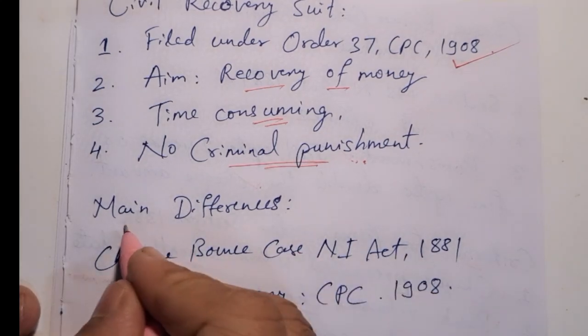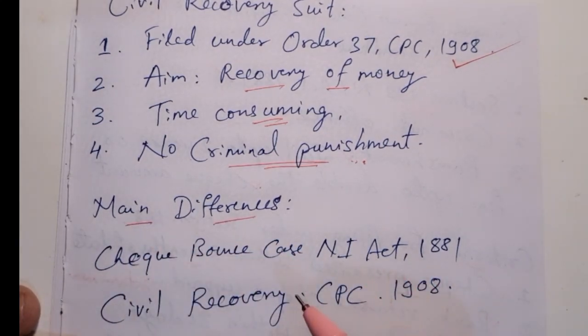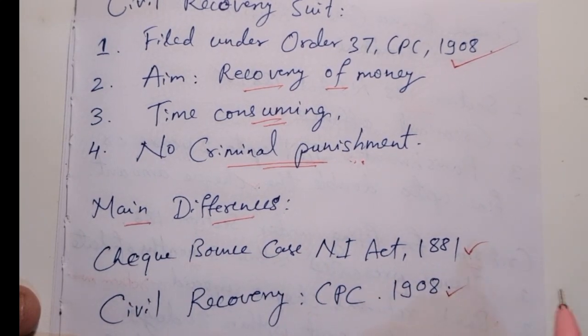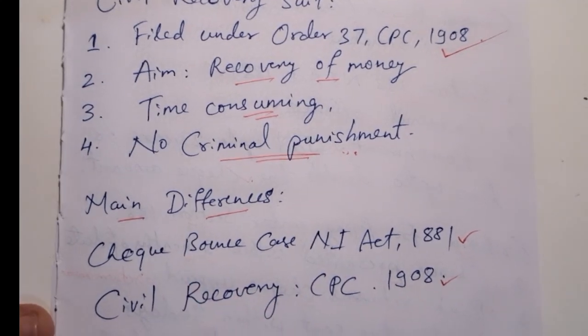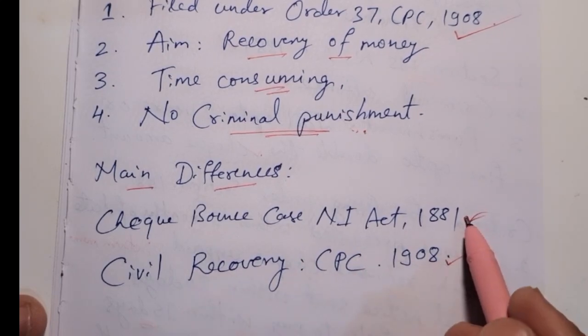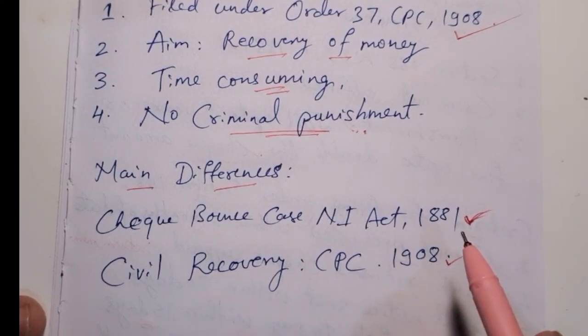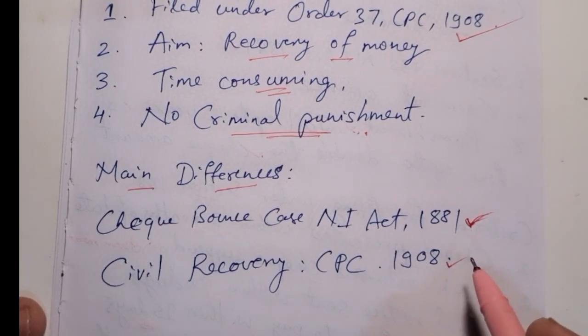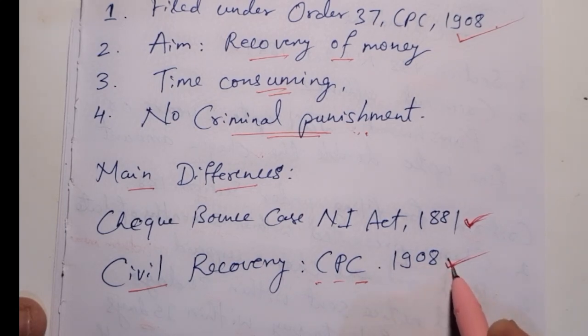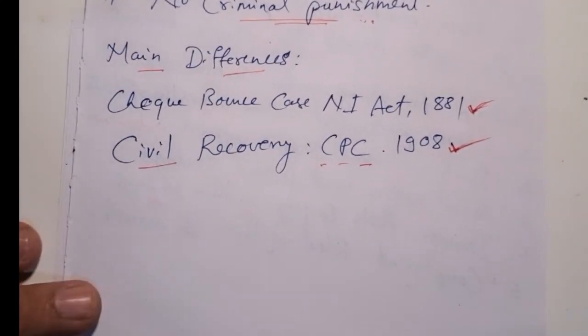Friends, now we will see the main differences between both of these. One is the criminal offense and the other is the civil offense. Whenever you file the check bounce case under the NI Act, it is criminal in nature, where the accused is under pressure, as he is going to face a fine and imprisonment. And in the civil recovery case, as the term mentions, Civil Procedure Code, this is a civil suit, so there is no such pressure on the accused. This is the first main difference.